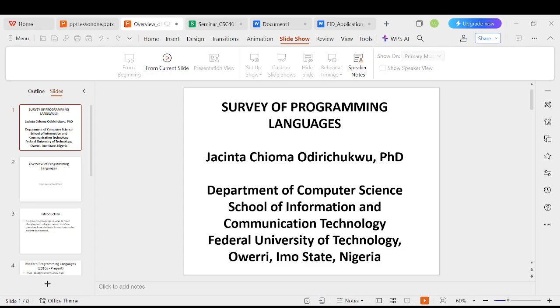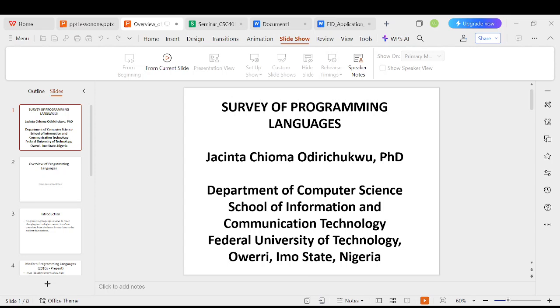Today we are going to look briefly at an overview of programming languages, from the latest to the oldest. Programming languages evolve to meet challenging technology needs. Here we look at the modern programming languages from 2010 to present.